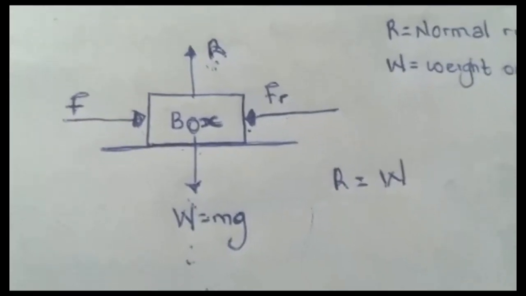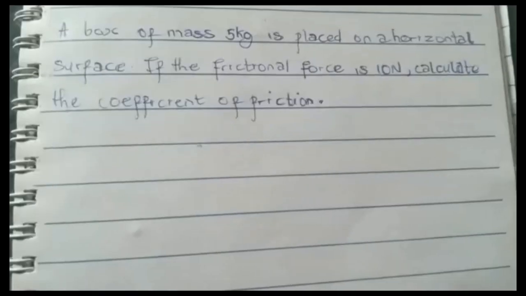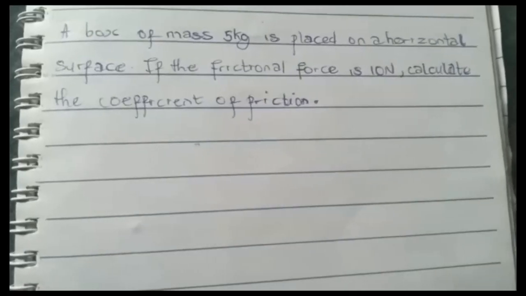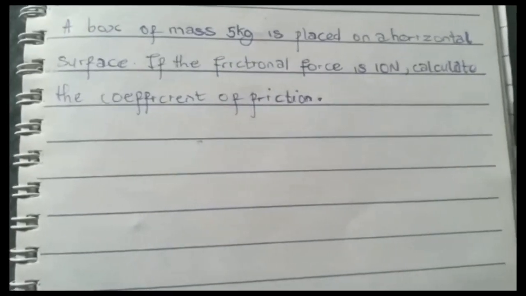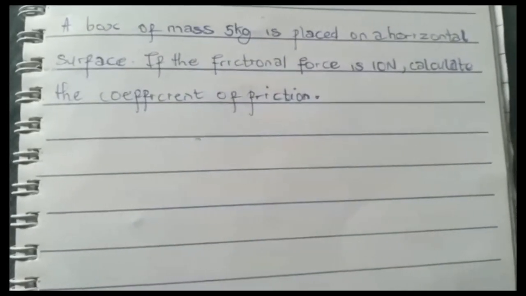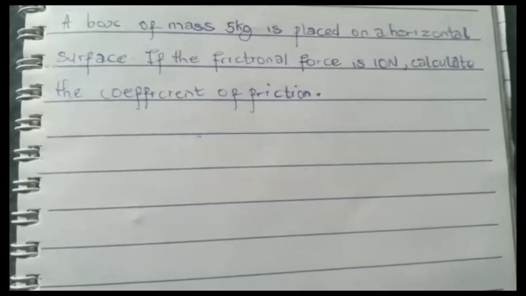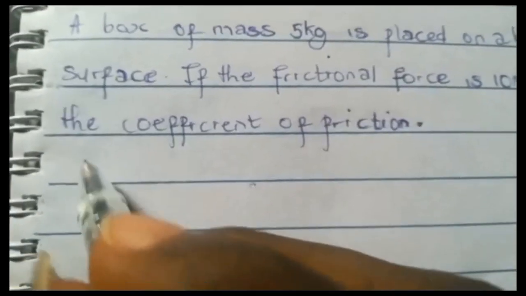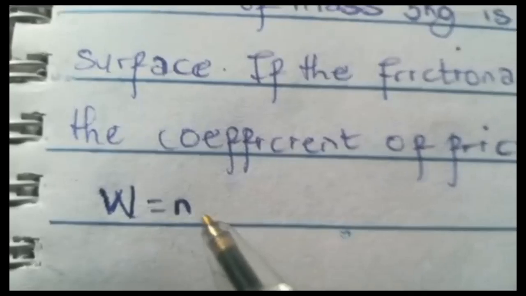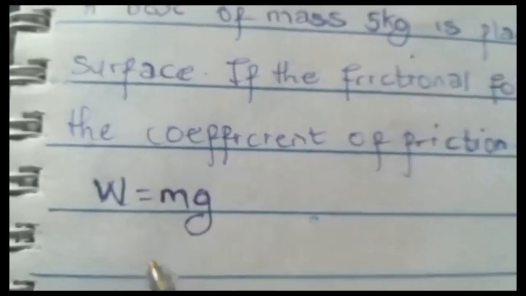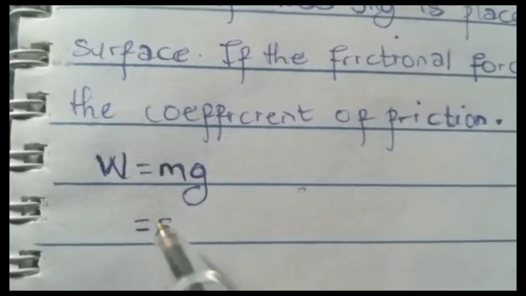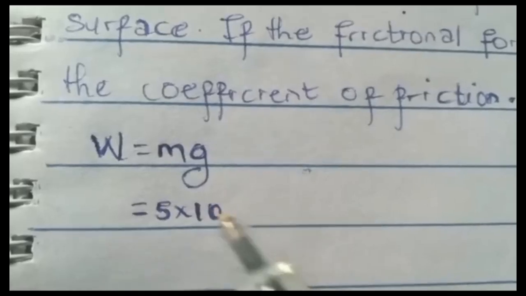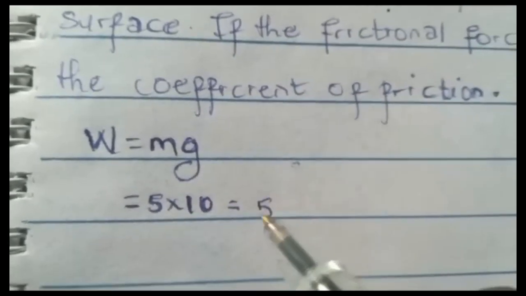Okay, so now let's check a quick question. The question says a box of mass 5 kg is placed on a horizontal surface. If the frictional force is 10 Newton, calculate the coefficient of friction. Okay, so let's calculate. The mass given is 5 kg, and we know our weight equals what? Mass times g. Yes. So our weight is going to be 5, and your g is going to be 10, which is a constant.